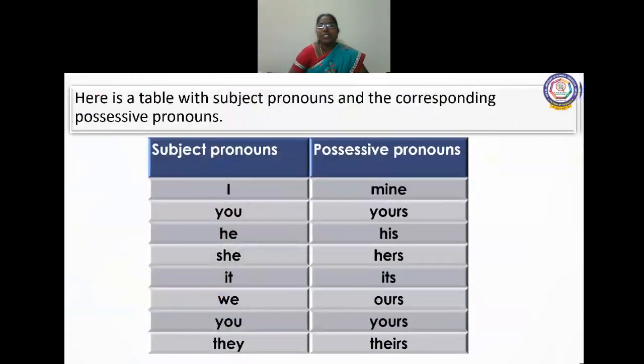And here is a table with subject pronouns and the corresponding possessive pronouns. I changes to mine when it is possessive. You, yours; he, his; she, hers; it, its; we, ours; you, yours; they, theirs. You remember, children? These are subject pronouns and these are possessive pronouns. Yours, mine, ours, all these.